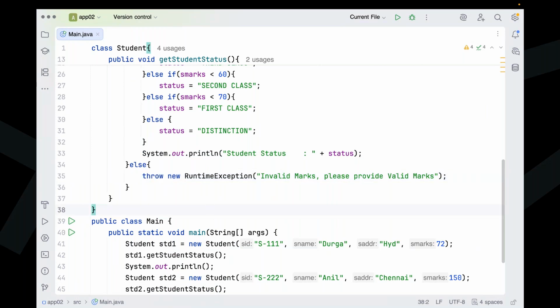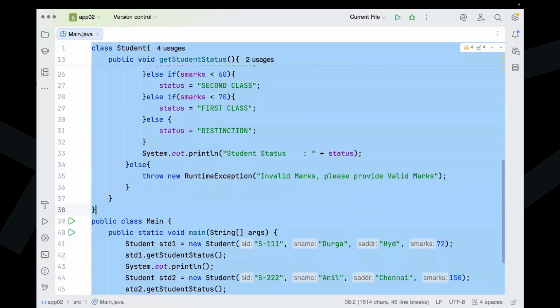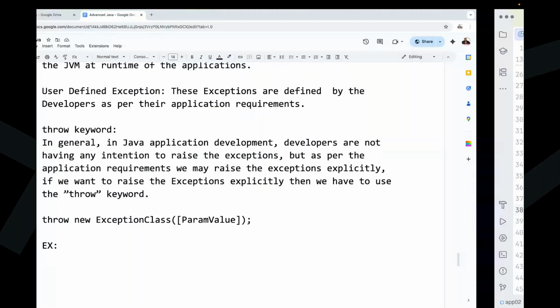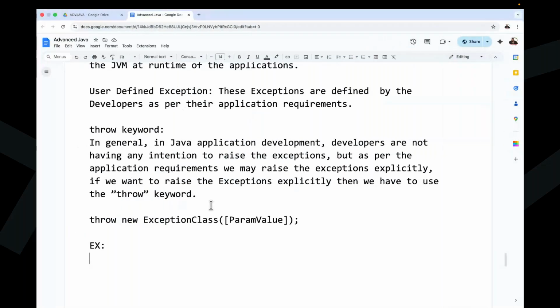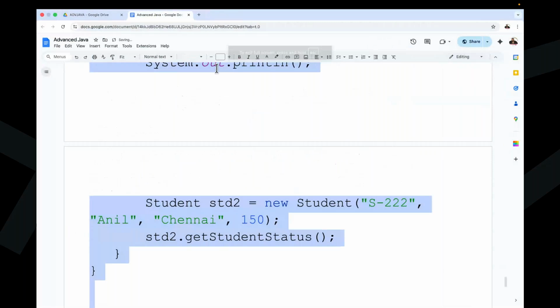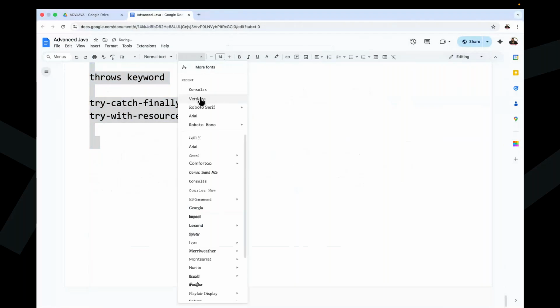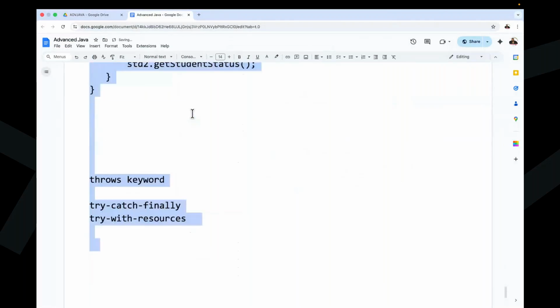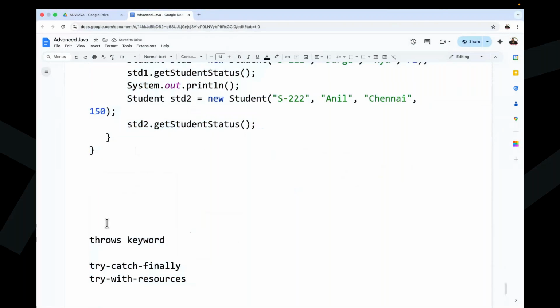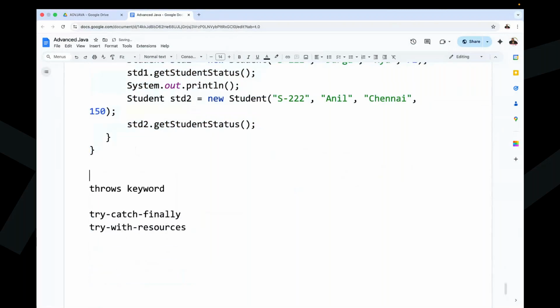Okay, fine. This is the program here. We have to understand. This much awareness is required, then only are we able to understand advanced Java content here. No problem, I'm explaining each and every point clearly. Try to follow the content here. So finally, we completed the throw keyword. The next option is the throws keyword. Right, guys.